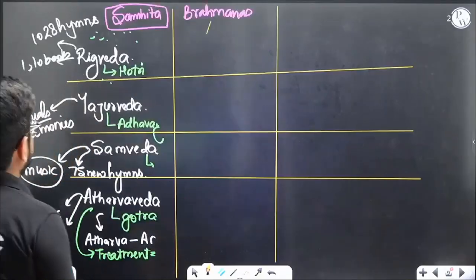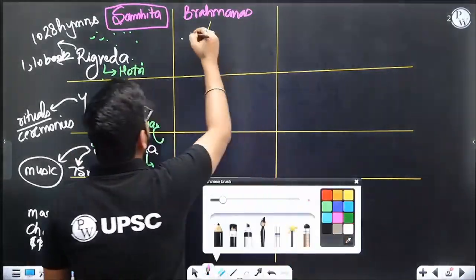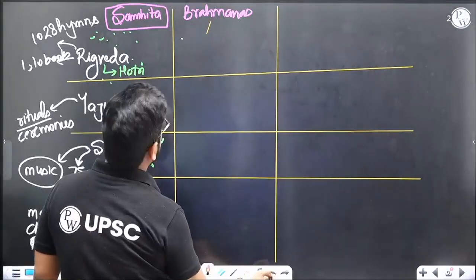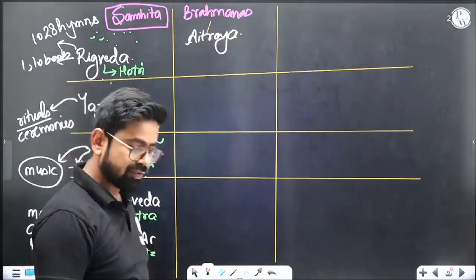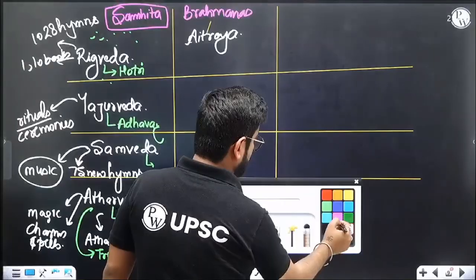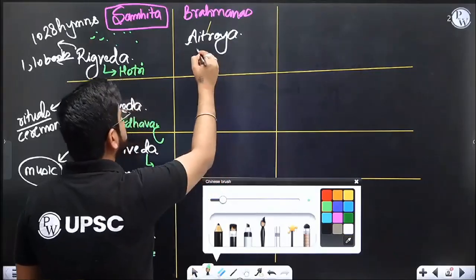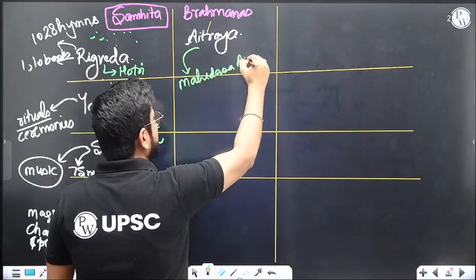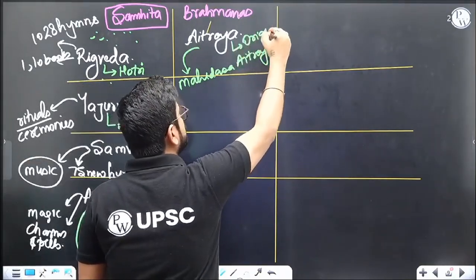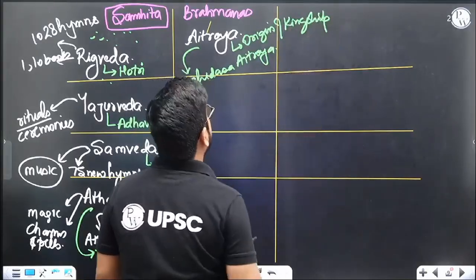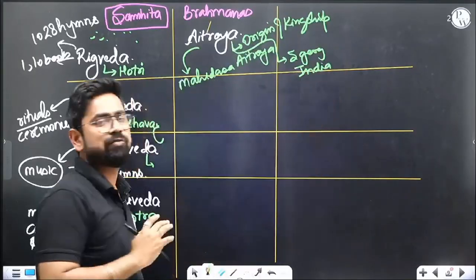Now, here in Brahmanas, I would like to talk about two Brahmanas. One is Aitareya Brahmana. Aitareya Brahmana is written by Mahidasa Aitareya. This is the one which talks about the origin of kingship. This Brahmana also talks about five geographical locations in India. So it is discussing five geographical locations in India.